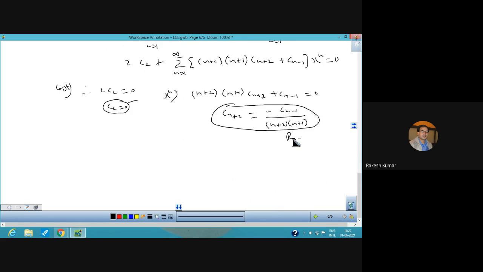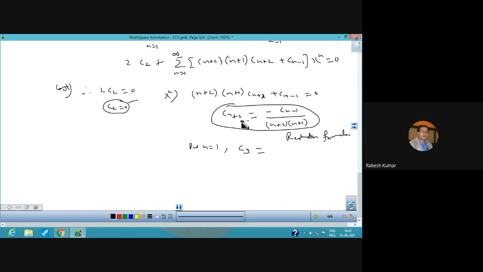This is the reduction formula, that is the relationship between c n plus 2 with c n minus 1 term. So we name it as a reduction formula, and from the reduction formula you can put n is equal to 1. When you put n is equal to 1, you will have the value of c3.